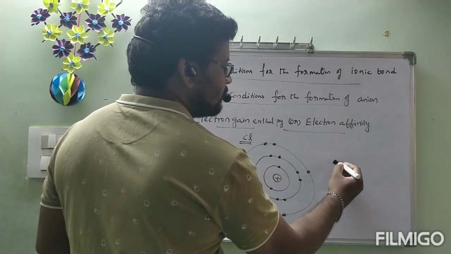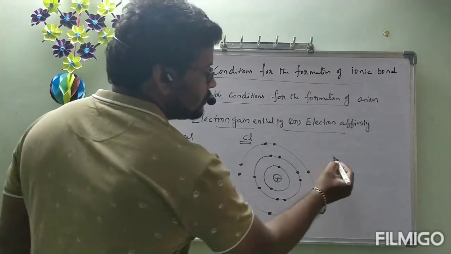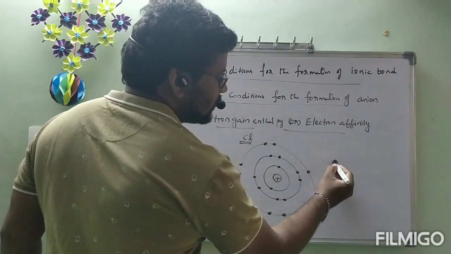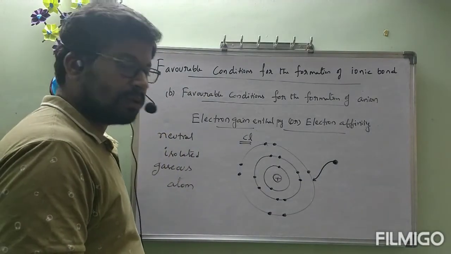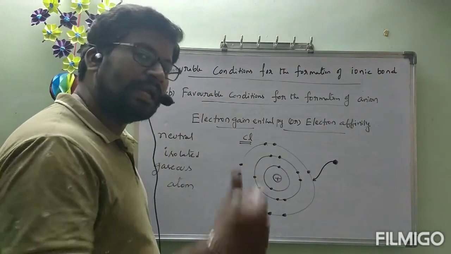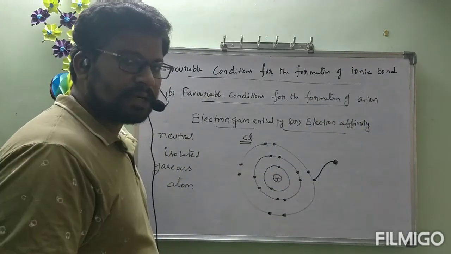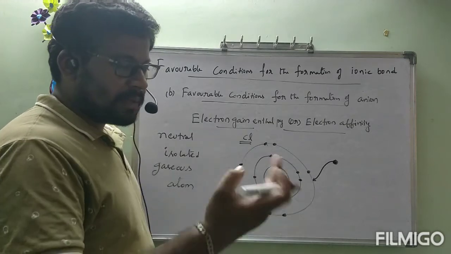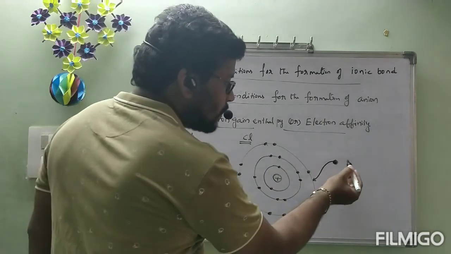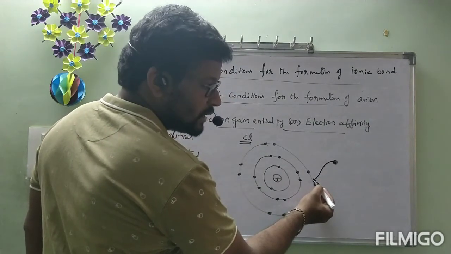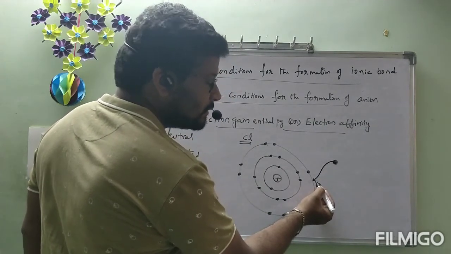Okay, so this electron wants to come into the outermost shell, which is lost from sodium. Let us think like that. Sodium loses that electron by using some ionization energy. Now that electron wants to come into this outermost shell, but what is happening here?